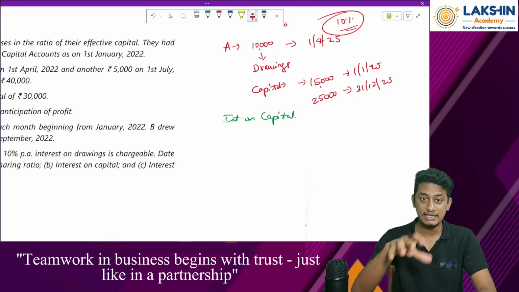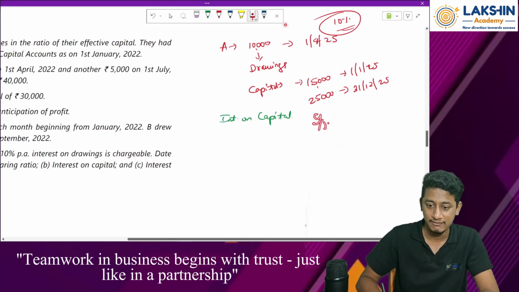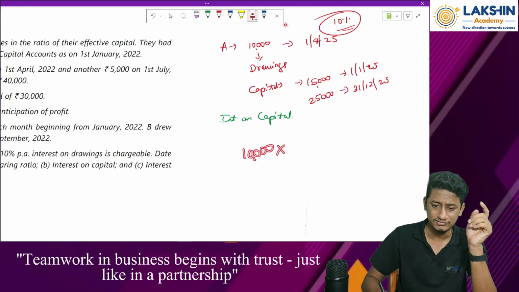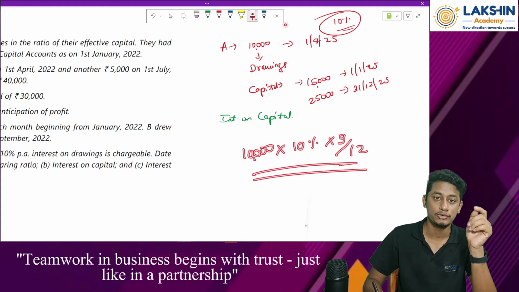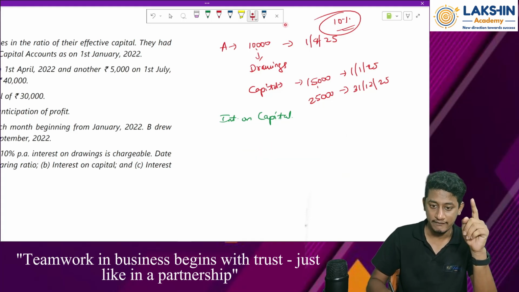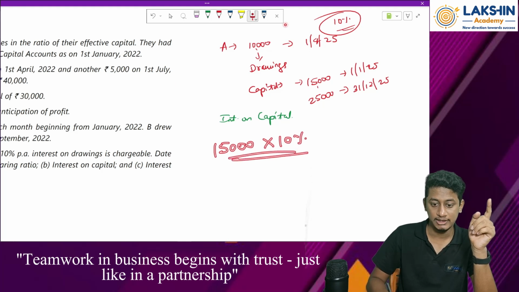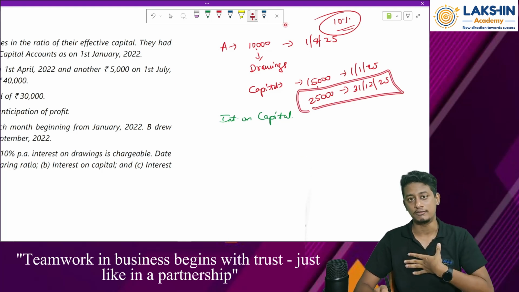So keeping this as the base, we simply need to do 9 by 12. Remember, we have studied it: 10,000 into 10% into 9 by 12. This is what we need to do to compute the interest on drawings. Whereas for capital, simply 15,000 into 10%. Enough, more than enough. Clear? What to do with the closing balance? I will tell you now. Look at the question.